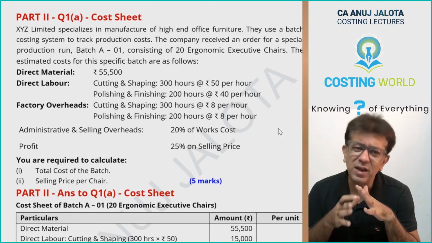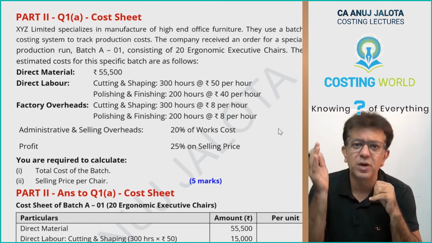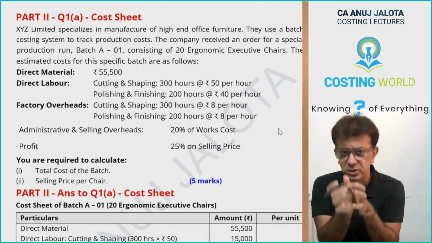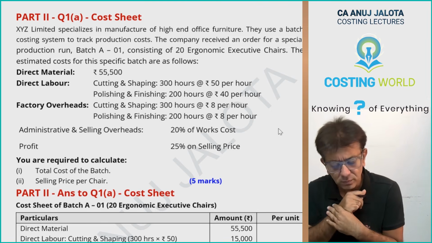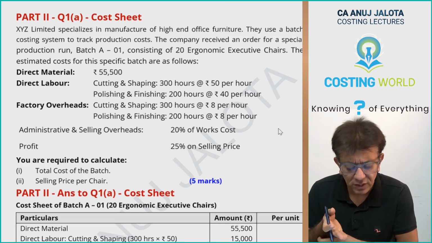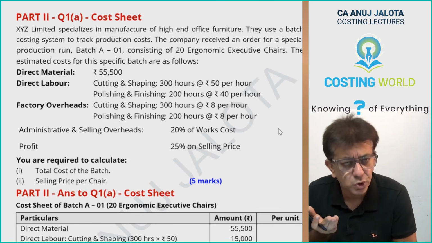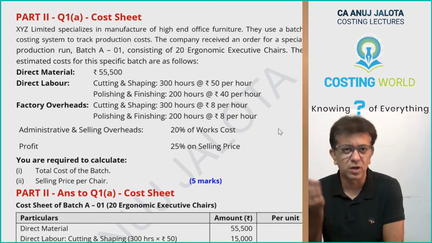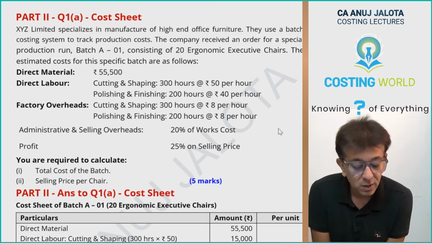Simple question. Everything is there in the question. You just have to try to make a cost sheet, consolidate the cost data, and try to arrive at the answer. This was almost the third question that we all have done in your cost sheet. So far, too easy. This is whatever we did when we started away with the subject.